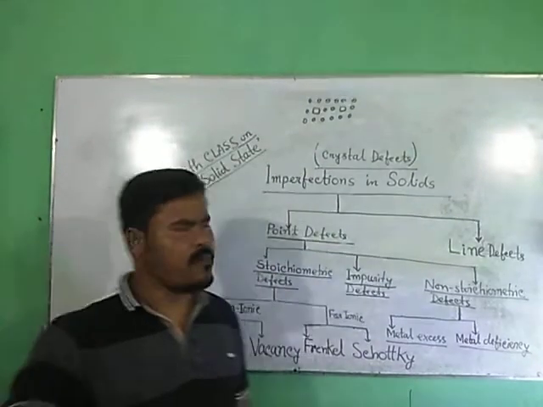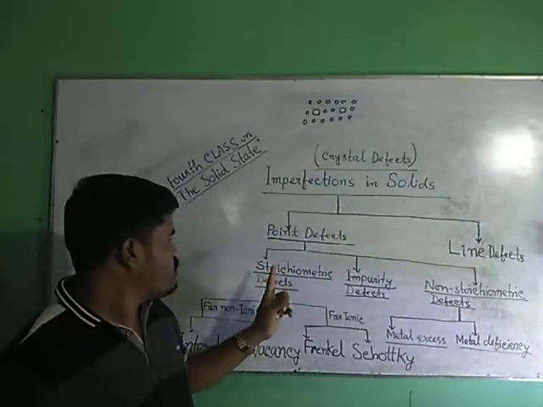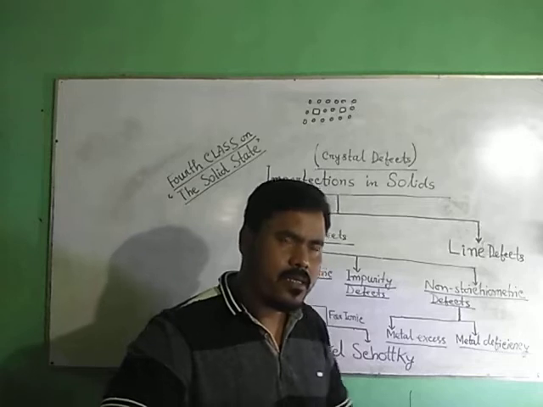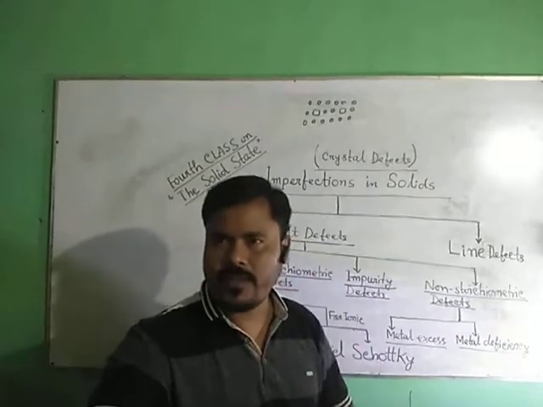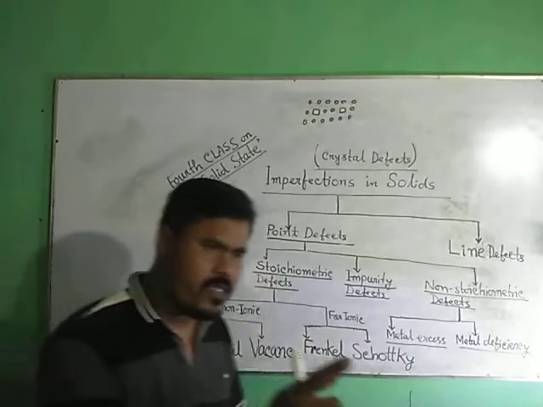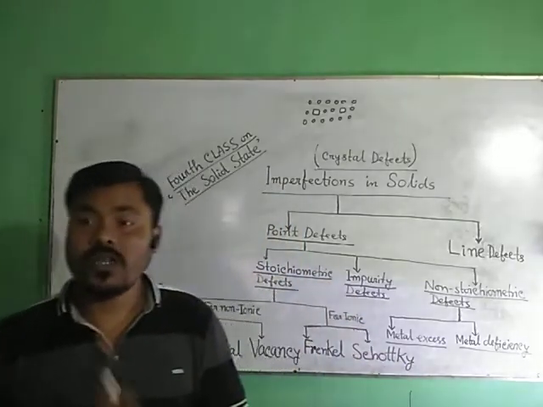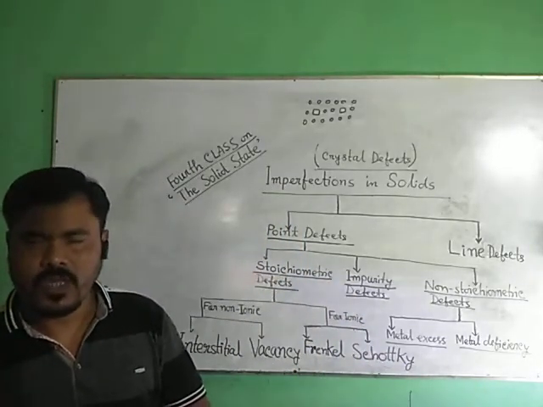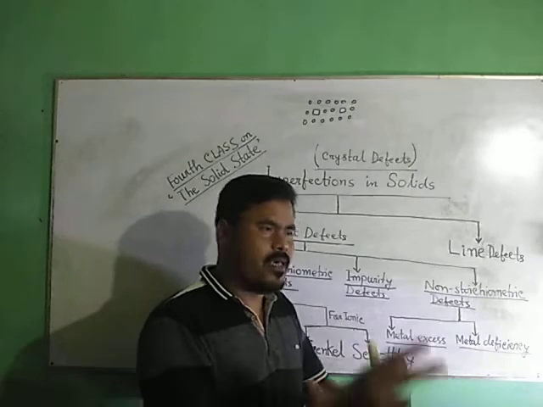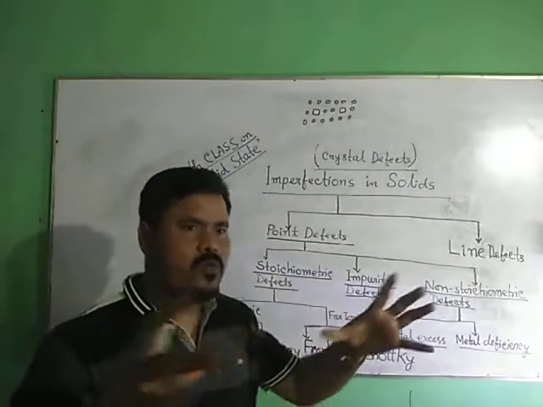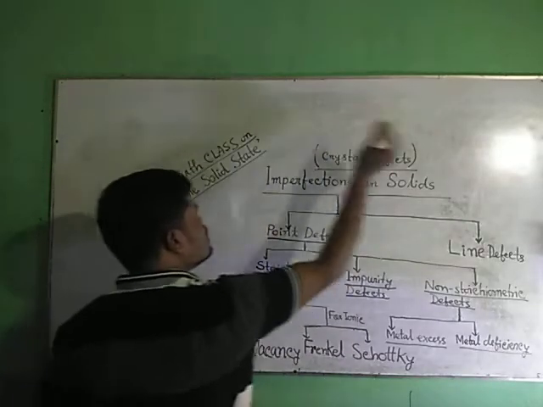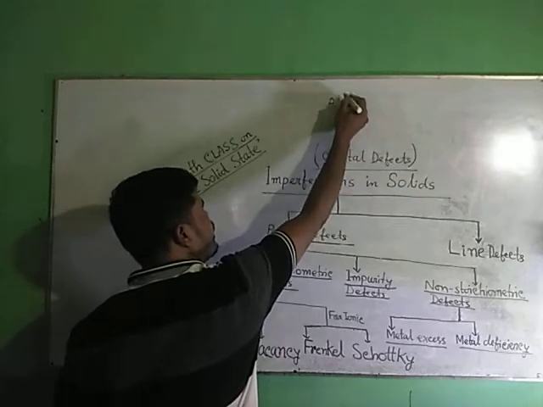First of all, I am going to discuss stoichiometric defect. What is stoichiometric defect? The point defects which do not change the stoichiometry of the crystalline solid. Though there is a defect, the formula will remain the same. Then those defects are called stoichiometric defects.